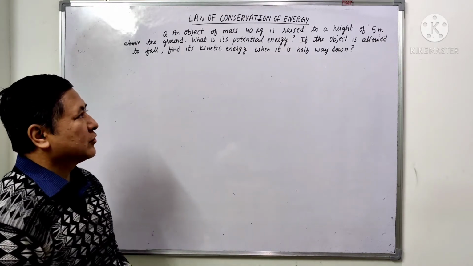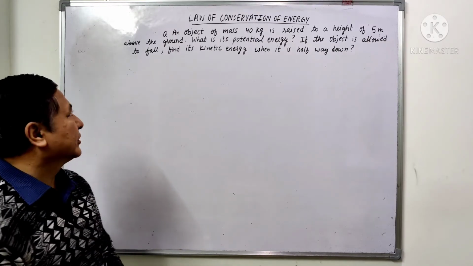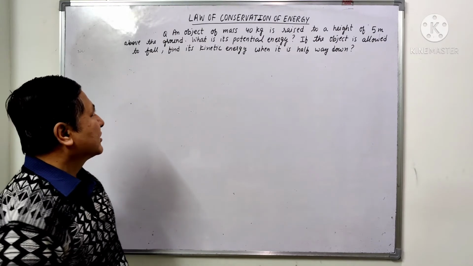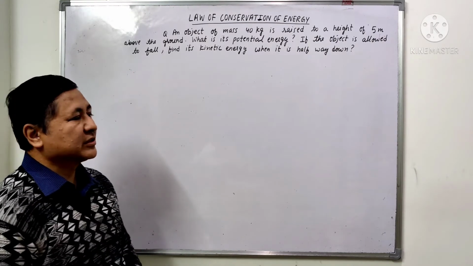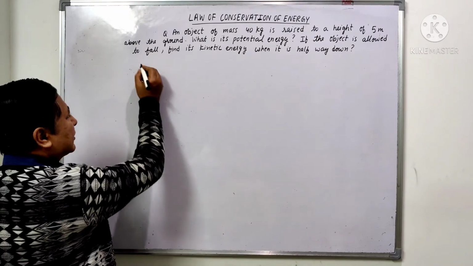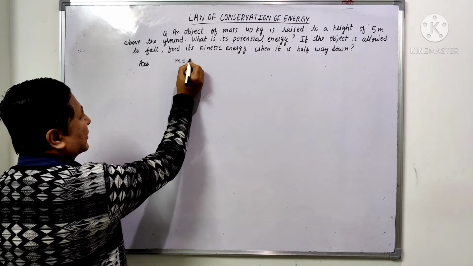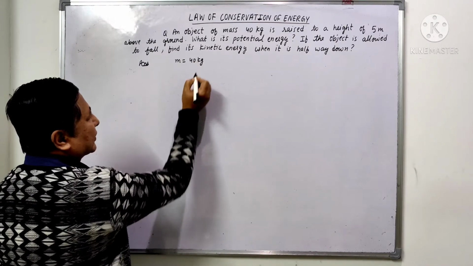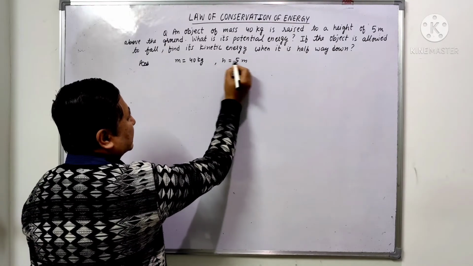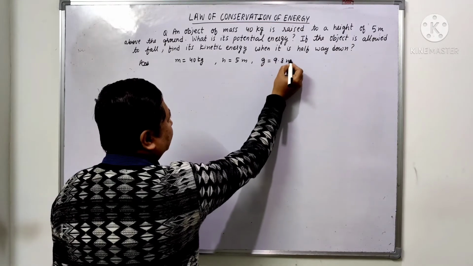An object of mass 40 kg is raised to a height of 5 meter above the ground. What is its potential energy? If the object is allowed to fall, find its kinetic energy when it is halfway down. First, let us see what is given in the question. Mass is 40 kg, height is 5 meter, acceleration due to gravity we will take as 9.8 meter per second square.